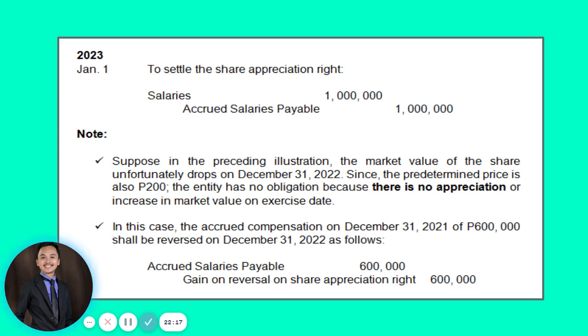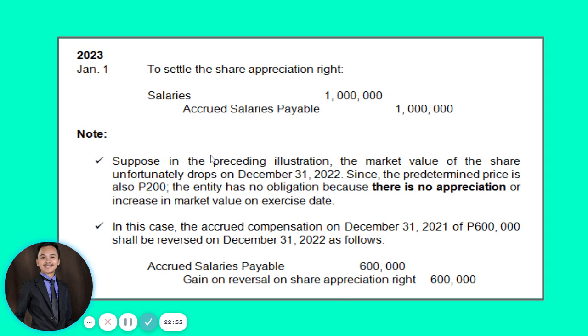So to settle the share options, right, guys, we will now be paying our general manager by debiting to, it should not be guys, it should not be salaries, but debit to accrued salaries payable, sorry, dapat ito ay accrued salaries payable. Okay, debit to accrued salaries payable and then credit to cash. Okay, to close out kasi nga na-exercise na ang share appreciation right.